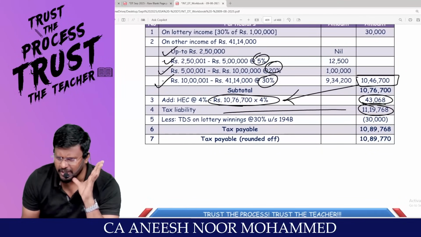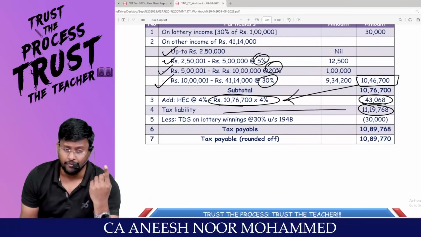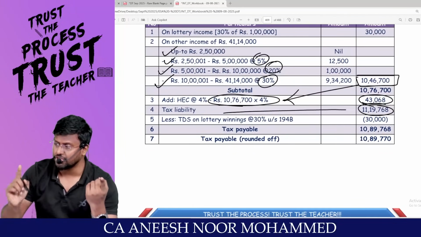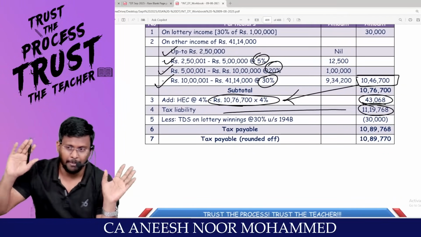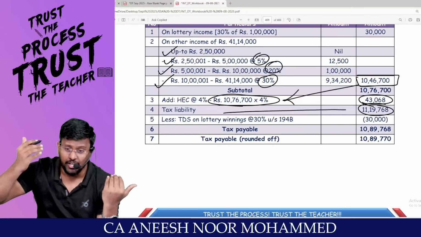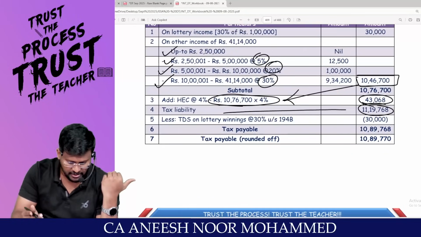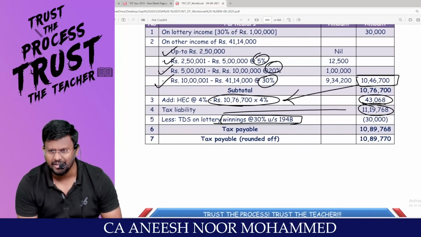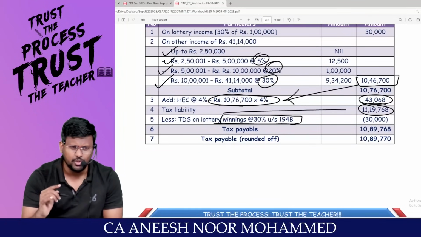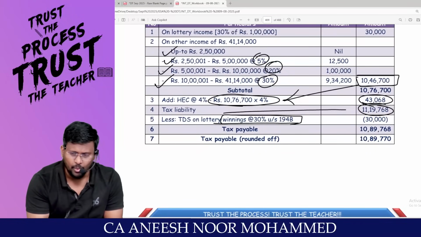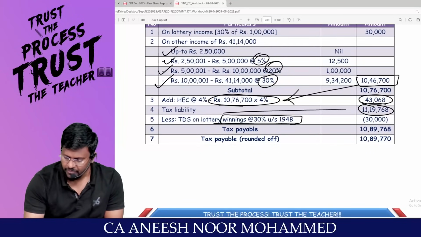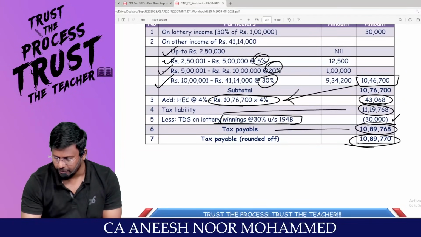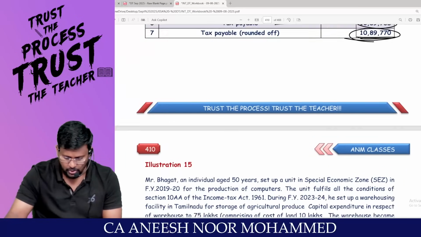Has any TDS been deducted? Yes. We have winnings from lottery. The question specifically said that on professional income, no TDS has been deducted. But on lottery, under 194B, 194BA, 194BB, TDS will be deducted at the rate of 30%. How much is the lottery income which you have included under IFOS? 1 lakh. 1 lakh into 30% is 30,000. 30,000 would have been deducted as TDS. So this is the tax payable, rounded off to the nearest 10, 10 lakh 89,770.